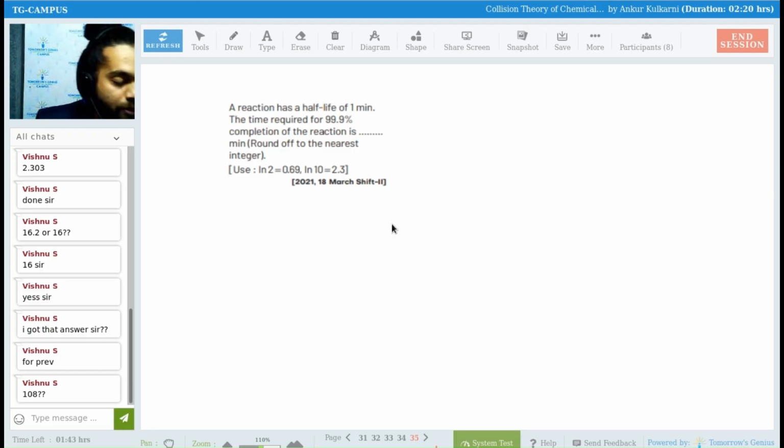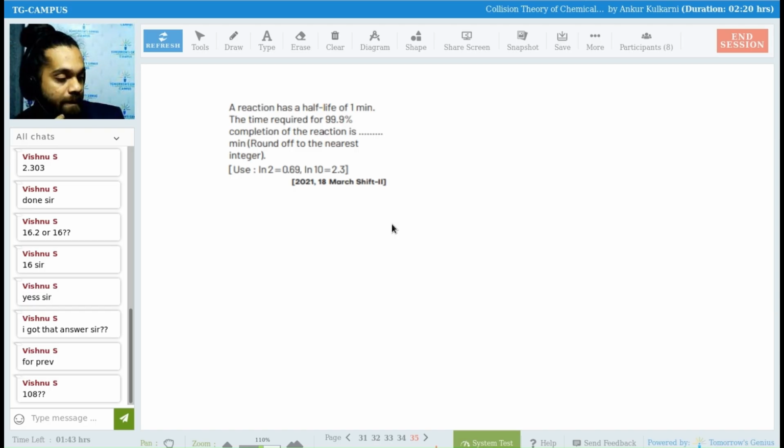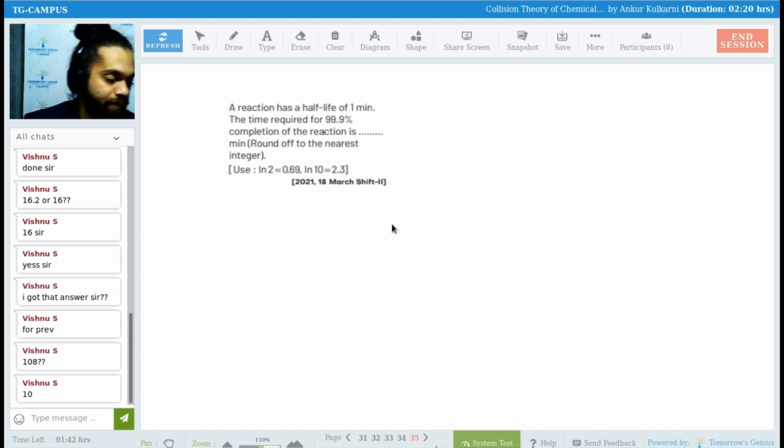Only Dharneshwar and Yazira have got it till now. Come on, everyone. Very good, Vishnu. Come on, Jyotsna, what will be the answer?